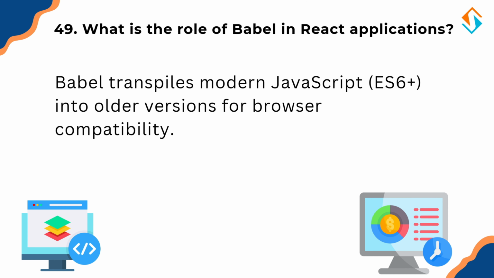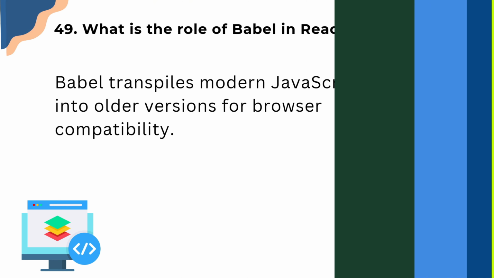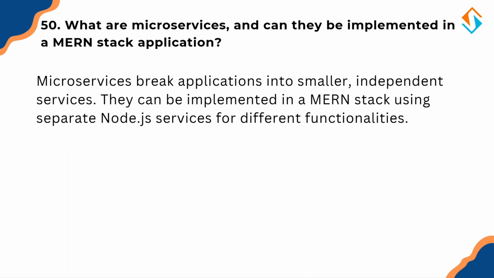Finally, let's talk about microservices and their role in a MEAN application. So, what are microservices and can they be implemented in a MEAN stack application? Microservices break an application into smaller, independent services that communicate via APIs. It improves scalability and fault tolerance. Each service can be developed and deployed separately. It reduces complexity in large applications.